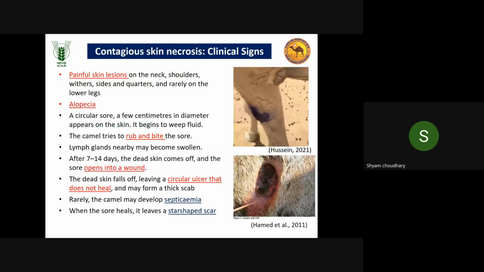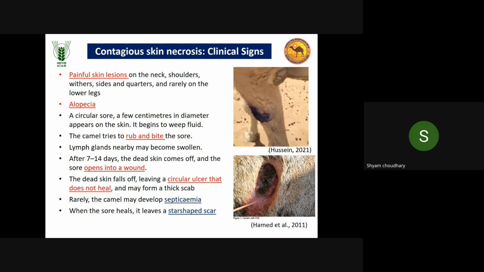When we talk about clinical signs, painful skin lesions are there in case of skin necrosis. Its name itself suggests skin necrosis. There will be necrosis of skin cells, mostly on neck, shoulder, withers, quarters, and legs.